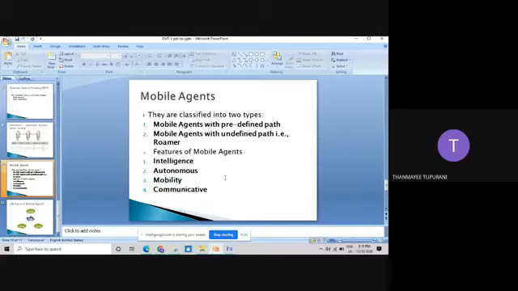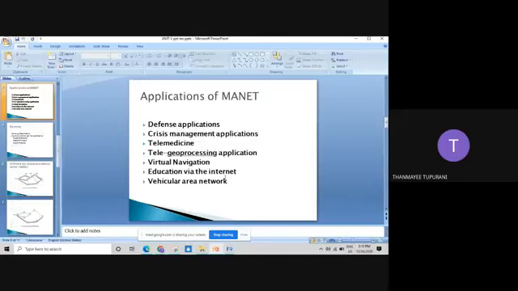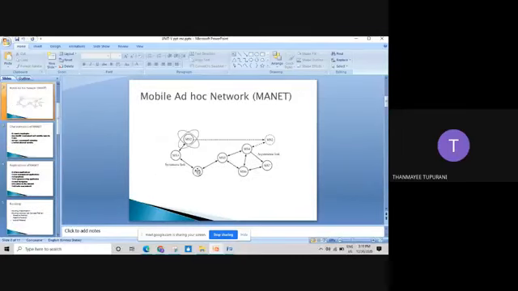This is dynamic and it is going to change its position. The mobile node chooses its path according to the present network condition. Suppose, as I said in the previous diagram, for the first one we have a predefined path, where MS3 is going to connect to MS7. So it is going to check for its predefined path.